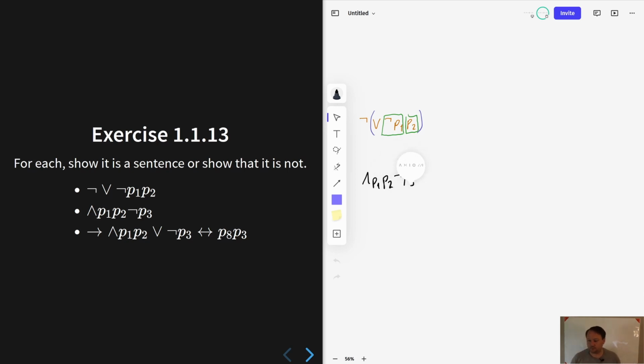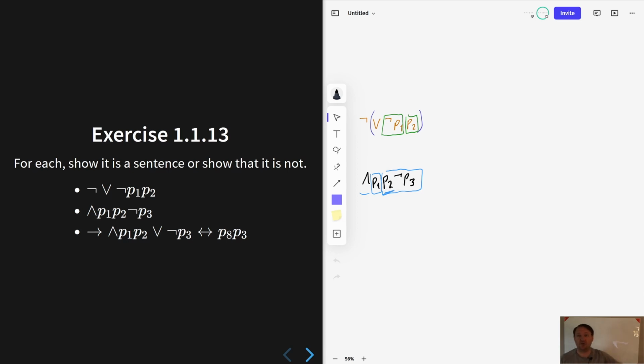Okay. Again, we read left to right. We scan a conjunction symbol first. And we say, okay, whatever comes after the conjunction symbol, I must grab a sentence. And I'm done immediately, right? P1 must be the sentence right after that. And then I must have that whatever follows it is a sentence. But we can see that this is not a sentence. And one nice way of seeing that this is not a sentence is to see that a proper initial segment of it is a sentence. Namely, this part right here, that's a proper initial segment, which is a sentence.